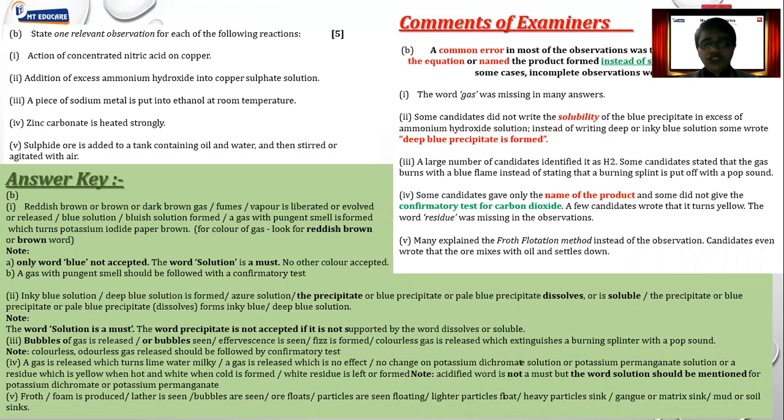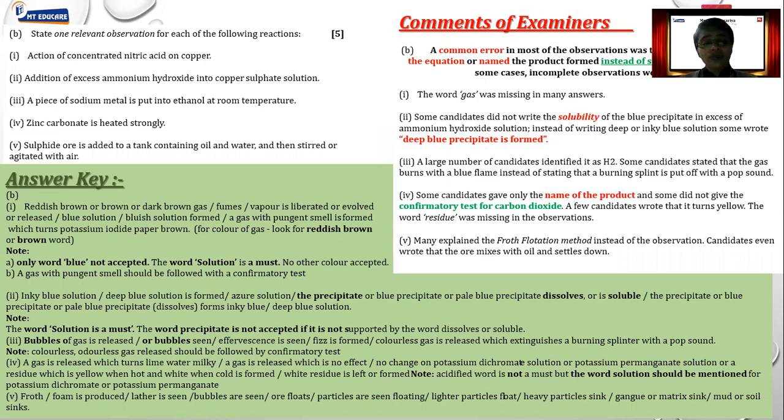It will give nitrogen dioxide gas, and I have told you in the lecture as well, always pick up the gas. When you pick up the gas, of course you'll get the correct answer, and never ever forget to mention the word gas. So we can write here a gas is evolved. Now what color does the gas have? Whether it is colorless or colored, of course it is colored gas, so you have to mention that reddish brown colored gas is evolved.